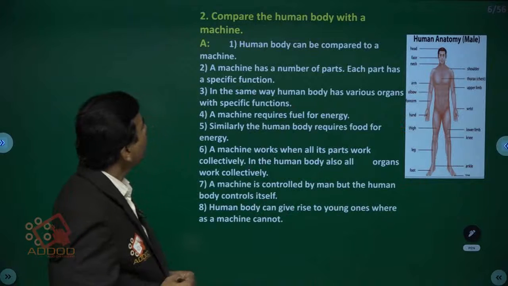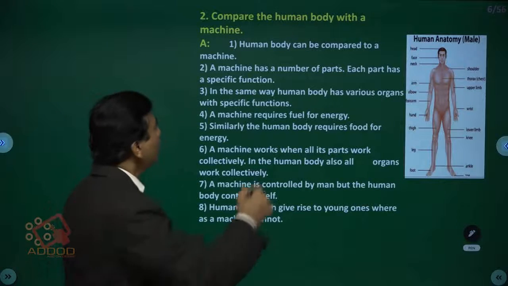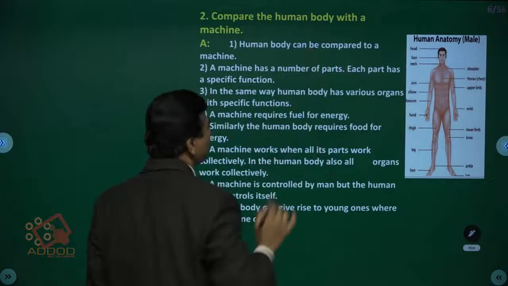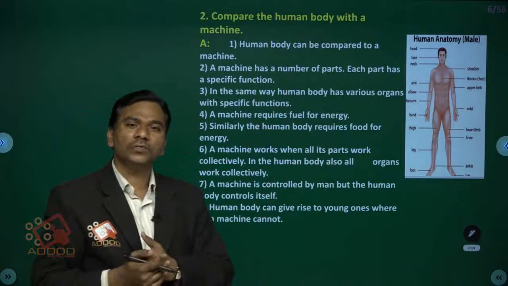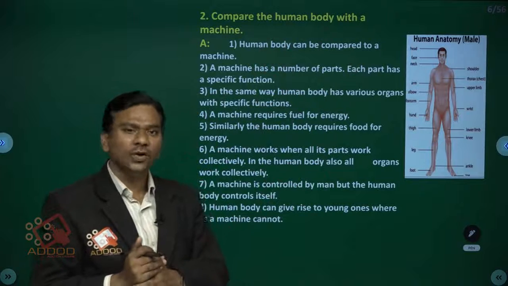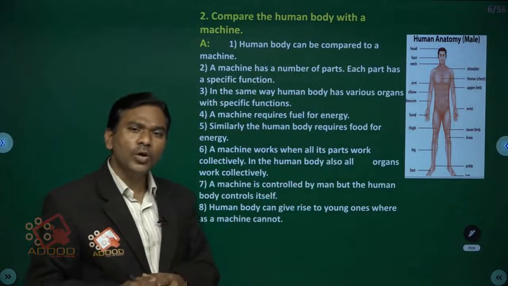Compare the human body with a machine. Children, human body with a machine. Because a machine consists of various parts. All the parts are working together. Then only that machine is working. At the same time, the human body also.